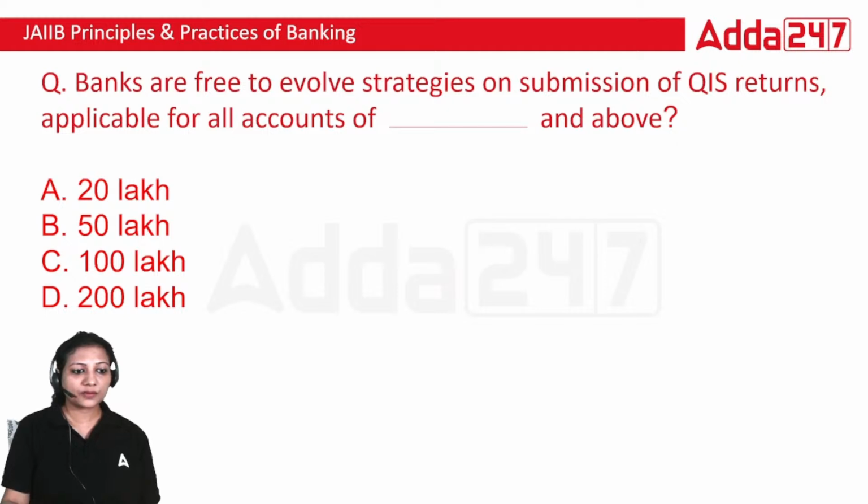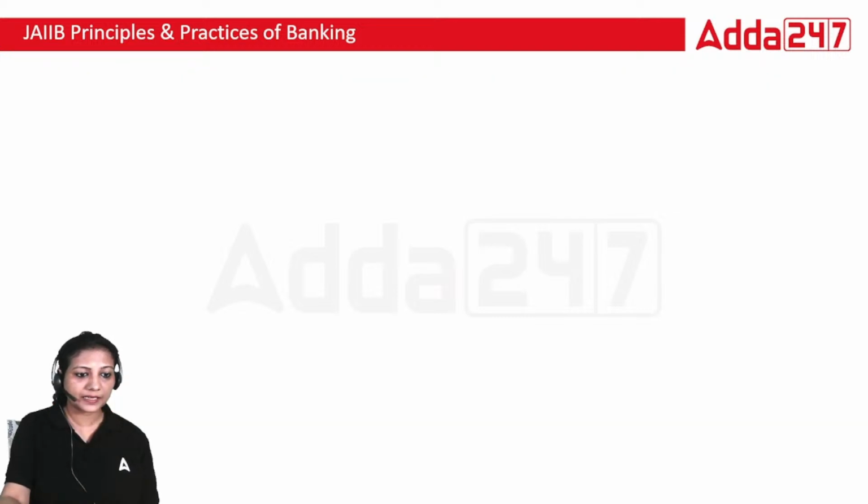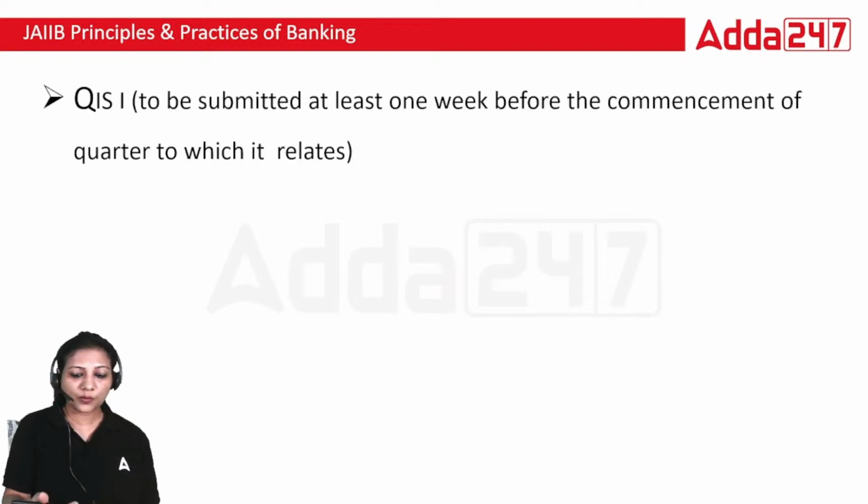Banks are free to evolve strategy on submission of QIS returns applicable for all accounts of dash and above. Is it 20 lakh, 50 lakh, 100 lakh or 200 lakh? The right answer here is 100 lakhs. So what is QIS? QIS stands for Quarterly Information System.